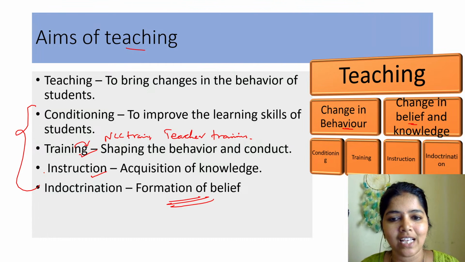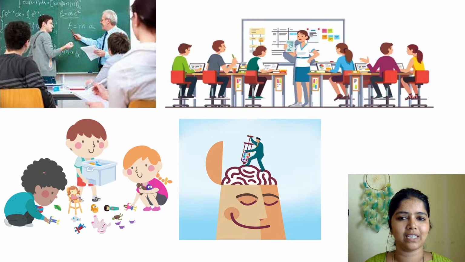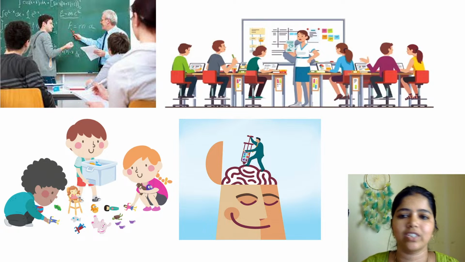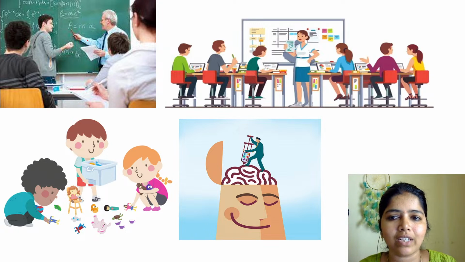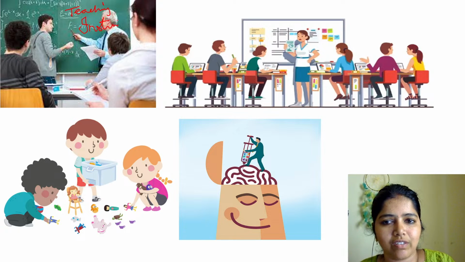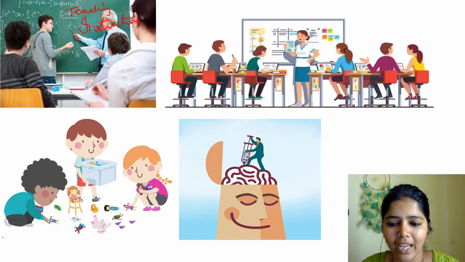Got it? Yes. See, I'll give you an example. These are the examples. The first one, they are teaching through instructions. They are just teaching E is equal to MC squared. They are just teaching through instructions, right? We call this an example of giving teaching. This is teaching through instruction. So everybody is noting down. That's all. Teaching through instruction.